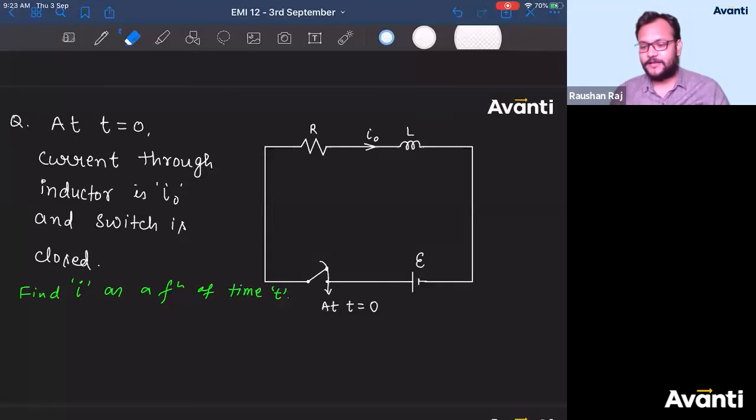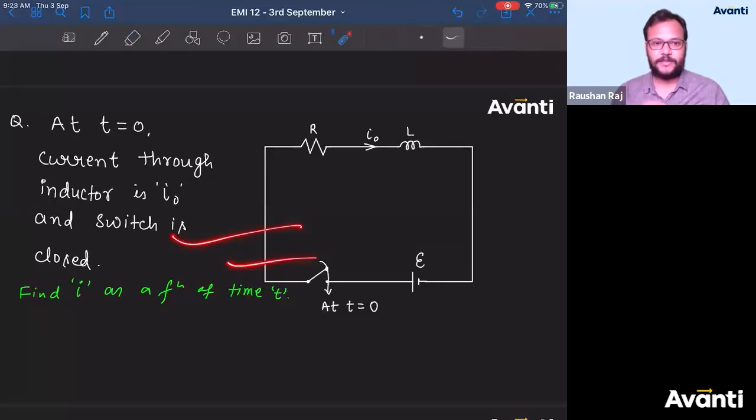Okay? Come on, guys, answer this. I have included this question in the last notes. Please answer करो इसको.